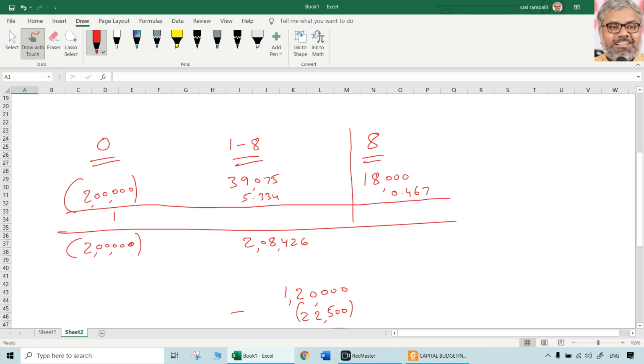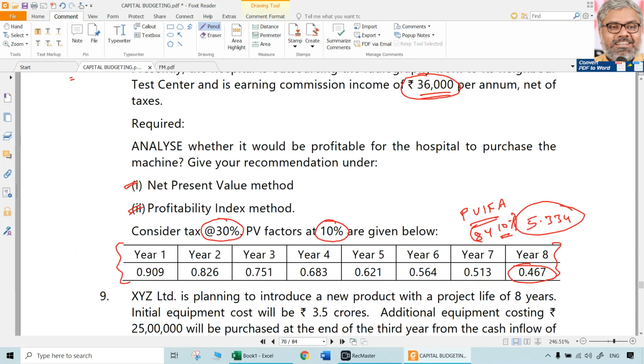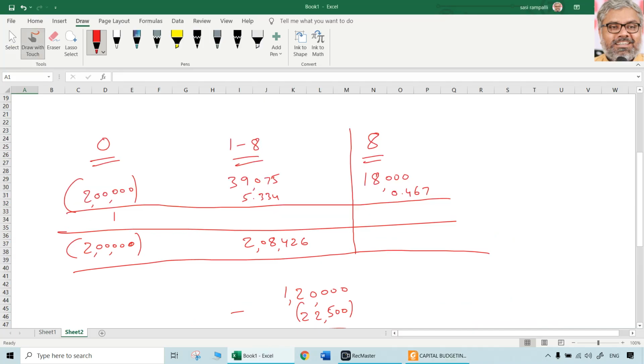It is only happening in 8th year. So 8th year means only 8th year. So here we have 0.467 as the present value interest rate factor. Multiply that, 18,000 multiplied with 0.467, that comes to around 8406. That's all. This is the calculation part.